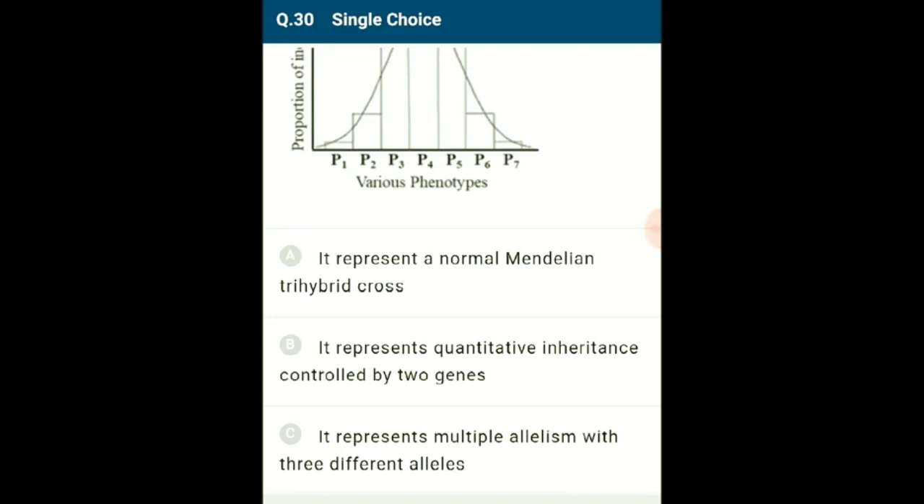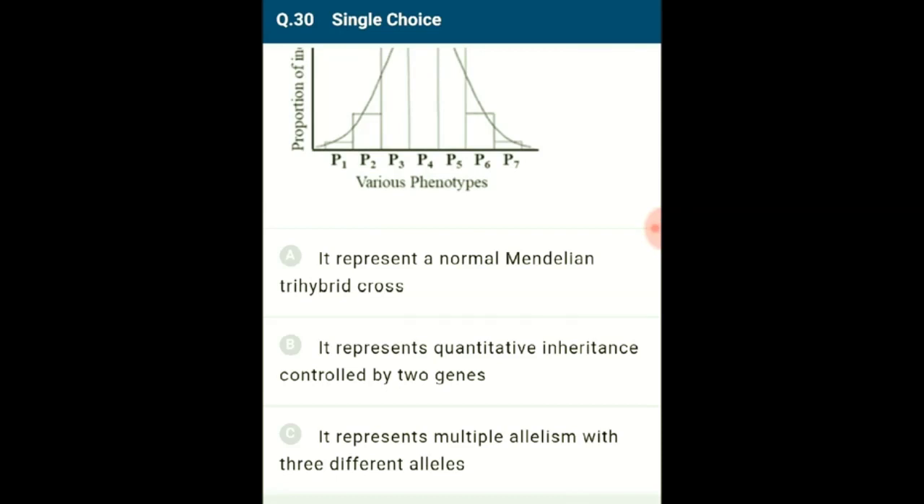This is seen in polygenic inheritance or quantitative inheritance, which shows continuous variation since it has 7 phenotypes. This character is controlled by 3 genes. Example, human skin color. When 2 mulattoes inherited capital A small b, capital B small b, capital C small c, capital A small a, capital B small b, capital C small c,